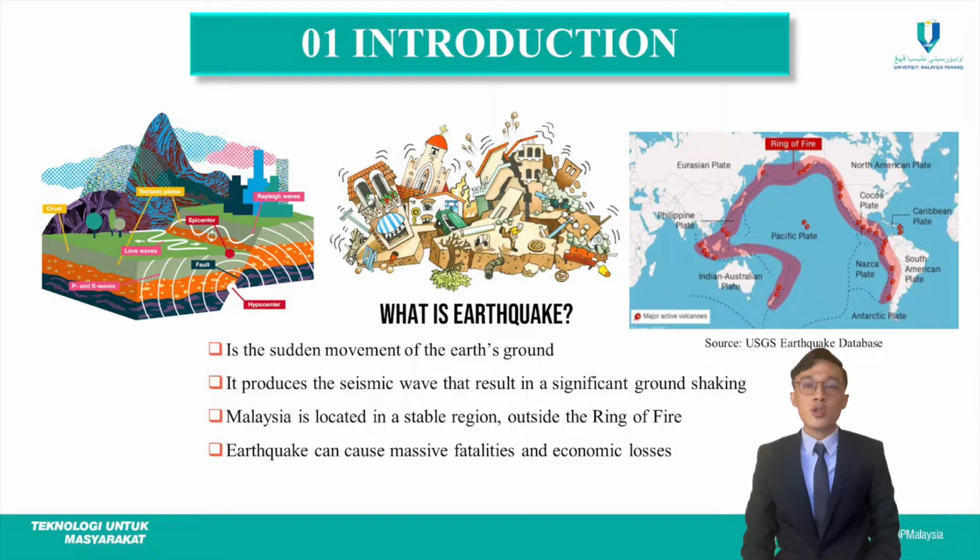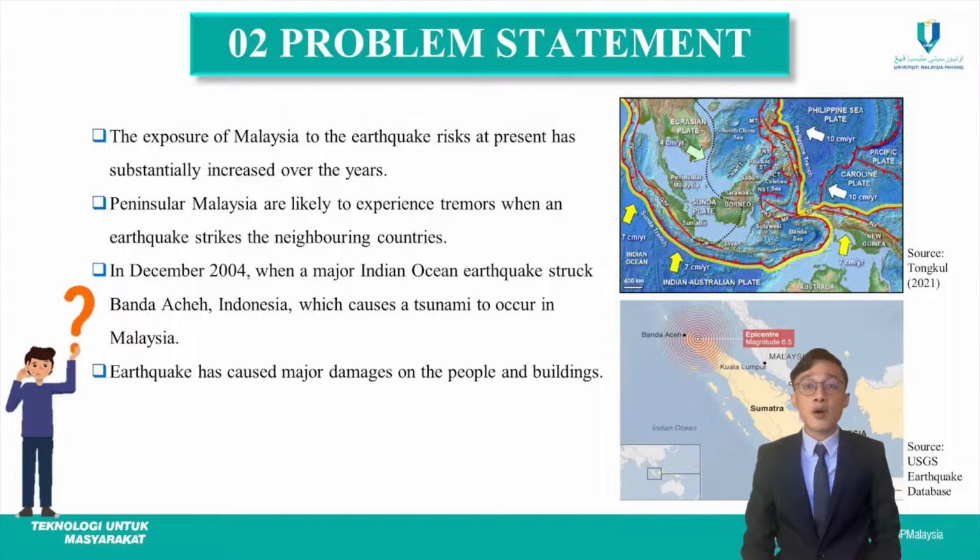Geographically, Malaysia is located in a stable region which is outside of the ring of fire, as shown in the picture on the right side here. Therefore, Malaysia is known to be the country that is free from earthquake and volcanic eruptions. Earthquake can cause massive facilities and economic losses, such as the collapses of man-made structure, for example, buildings, roads, bridges, and so on. So the next part is the problem statement.